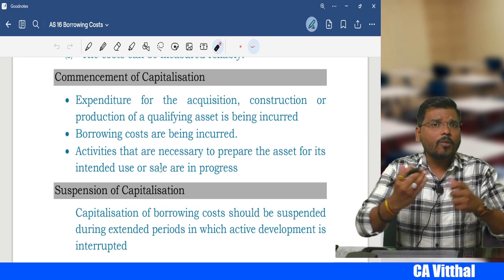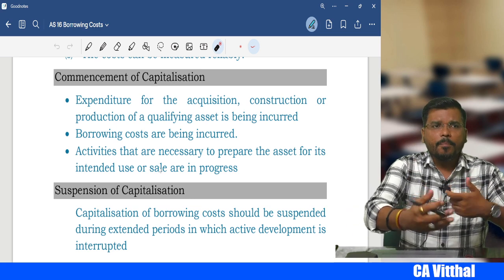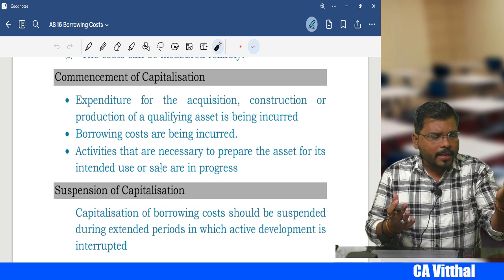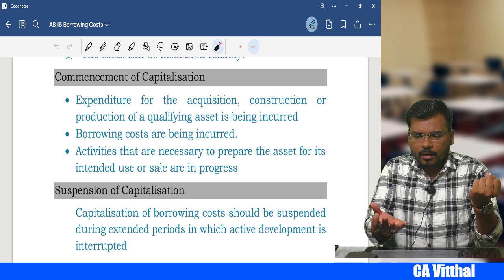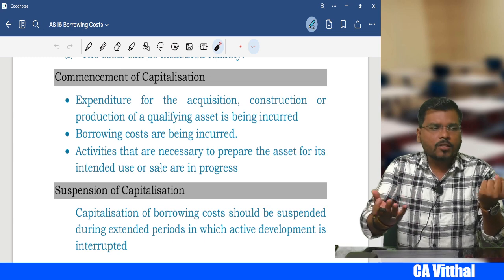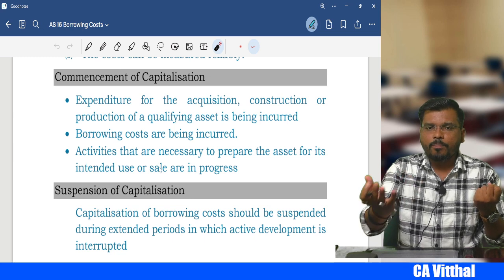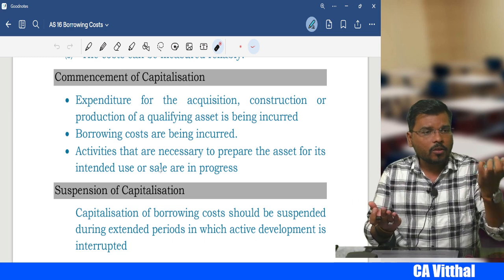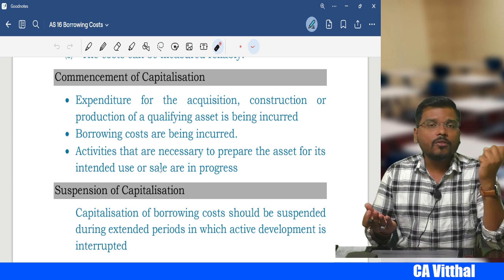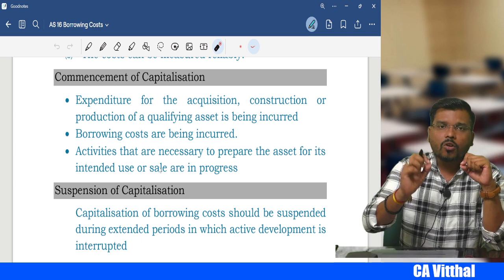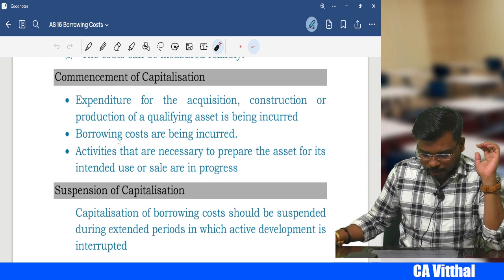Like the construction of a building. So construction of the building is in process. The building is not ready. You have taken a loan, and that loan you are using for the purpose of construction of the building, so the building is in process. So whatever interest you pay on the loan you have taken for the construction of the building will be what, sir? Capitalized, right? That means commencement of capitalization.